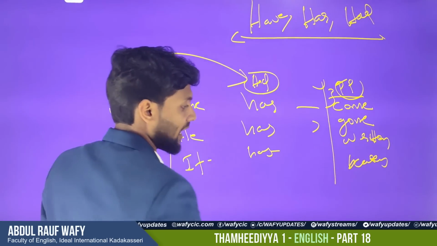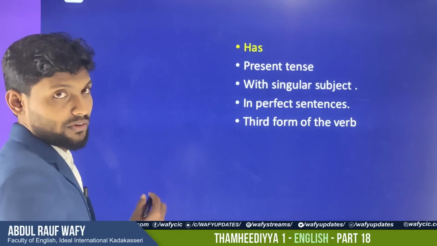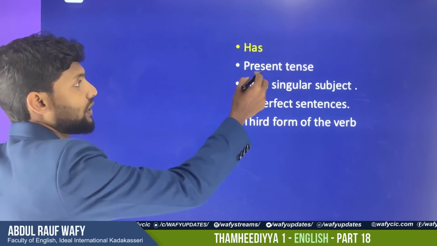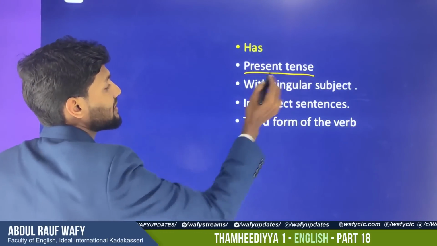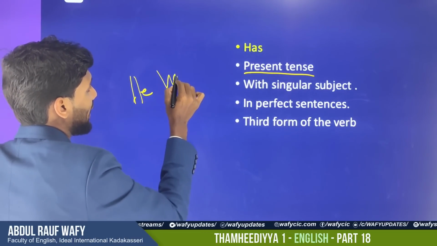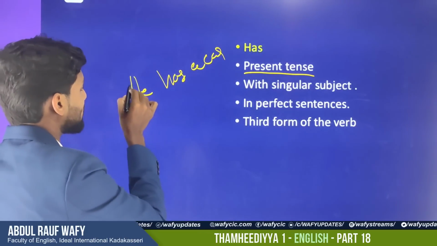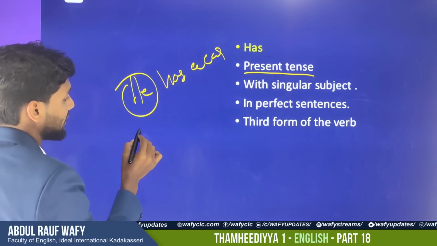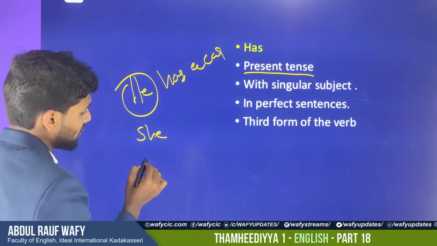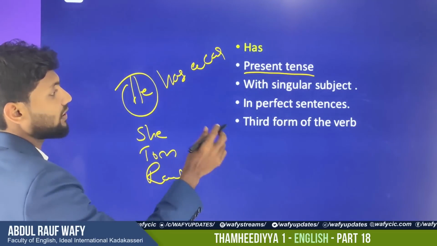Okay. So we were talking about has, and just coming to has, we already told about have. In the case of has, we use present tense, like "he has a car," right? With a singular subject. Singular subject means he or anyone, Tom, maybe Rauf, anyone, one person.